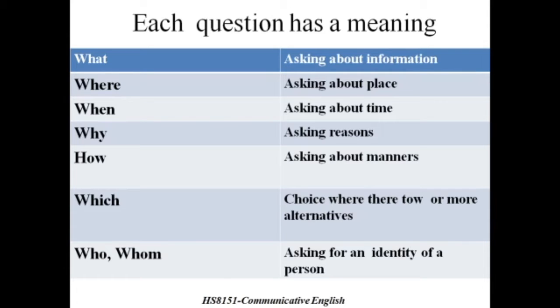If you want information about a place, you're going to use the word where, WHERE. Like, where are you from? Which is your favorite place? That is talking about choice. Coming to when, it asks about time. And why is asked for reasons, and how is used for manner. Which, as I said earlier, is used for choice. Who and whom are generally asked to identify a person.